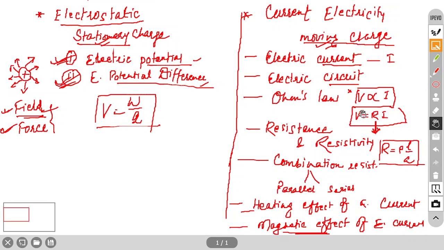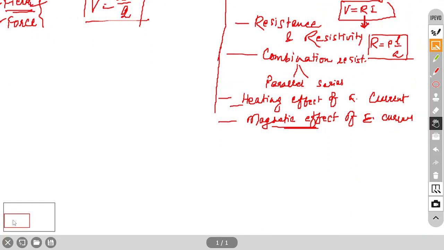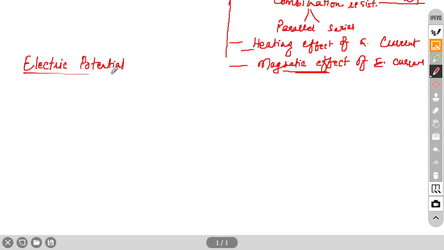Do you have an idea about this potential and potential difference? Anyone? First we will discuss electric potential. What is electric potential, and why do we call it electric potential? What is the meaning of potential?